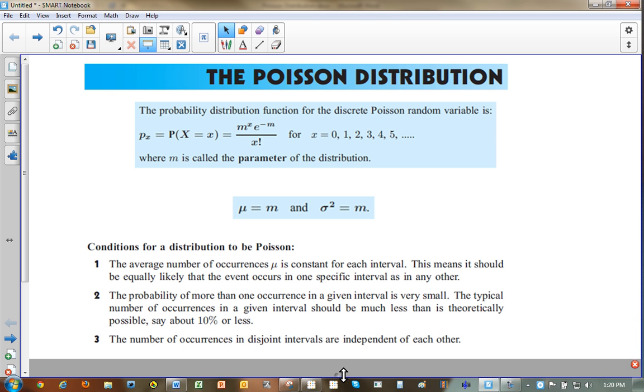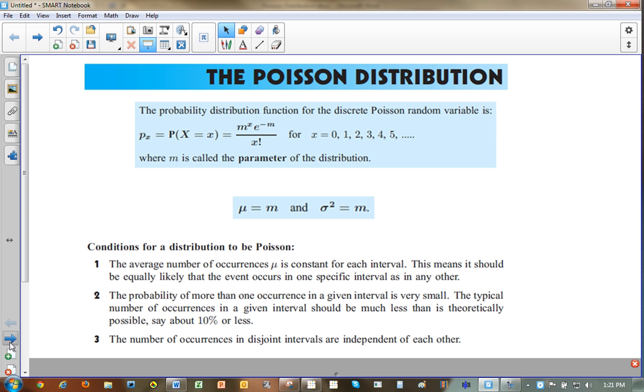So in order for something to qualify as a Poisson distribution, three things have to happen. You have to have the average number of occurrences being constant for each interval. The second thing is that the probability of more than one occurrence in a given interval is very small, and then the third one is that the number of occurrences in disjoint intervals are independent. So we'll talk about what that means.